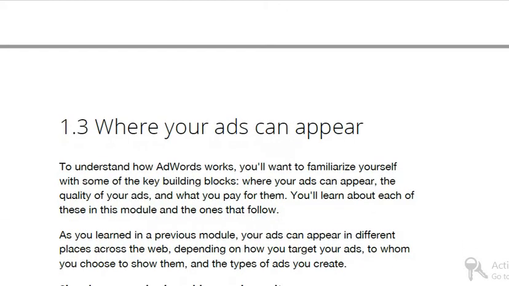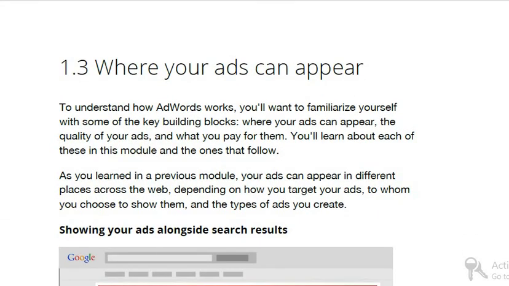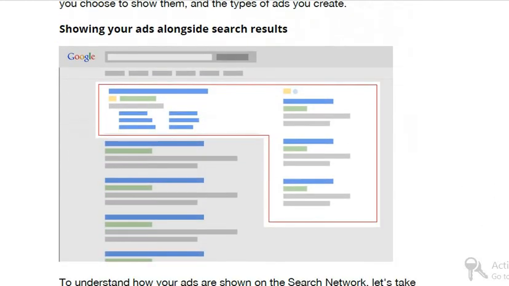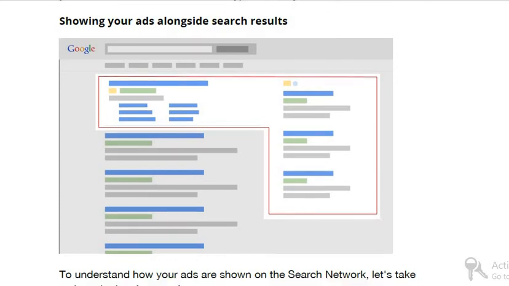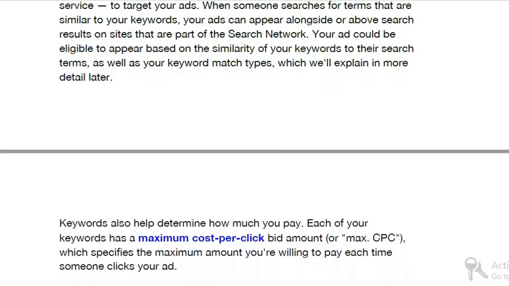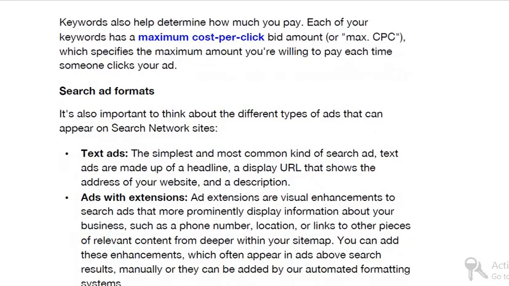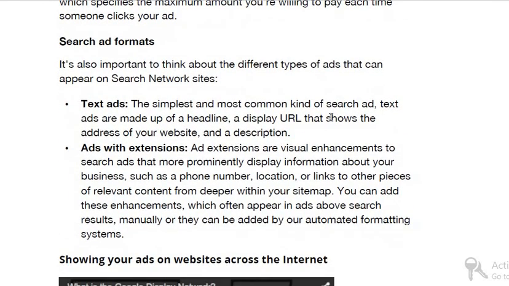Further, where your ads can appear. We all know we have seen ads on the search pages marked with AD, and display advertisements as well, on corners, on the top. Now, search formats. If we are talking about search advertising, then we have search advertising formats, that is text ads, text only.